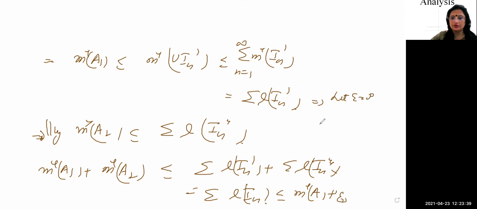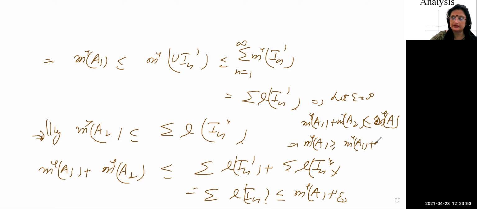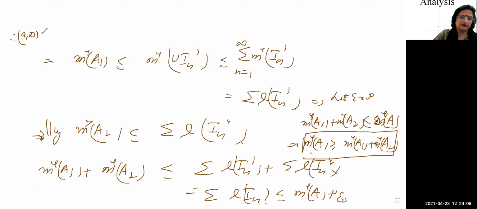Let epsilon tend to 0. So what you will get: m star A1 plus m star A2 is less than or equal to m star A. It implies m star A is greater than or equal to m star A1 plus m star A2. Hence, we have proved the first part. Our claim is true, right? Therefore, the interval A to infinity is measurable. This is what we wanted, right?